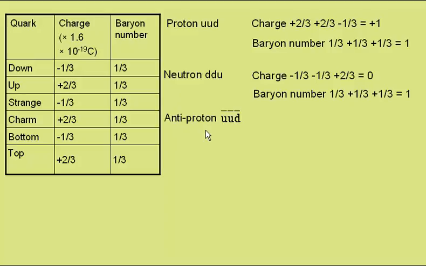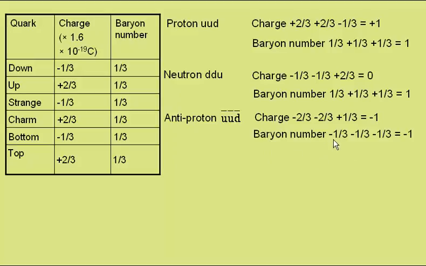The antiproton is the same as the proton, but with each quark replaced by the antiquark. So it's an anti-up, anti-up, anti-down. This gives a charge of minus 2/3, minus 2/3 plus 1/3, or a charge of minus 1, the opposite charge to the proton.